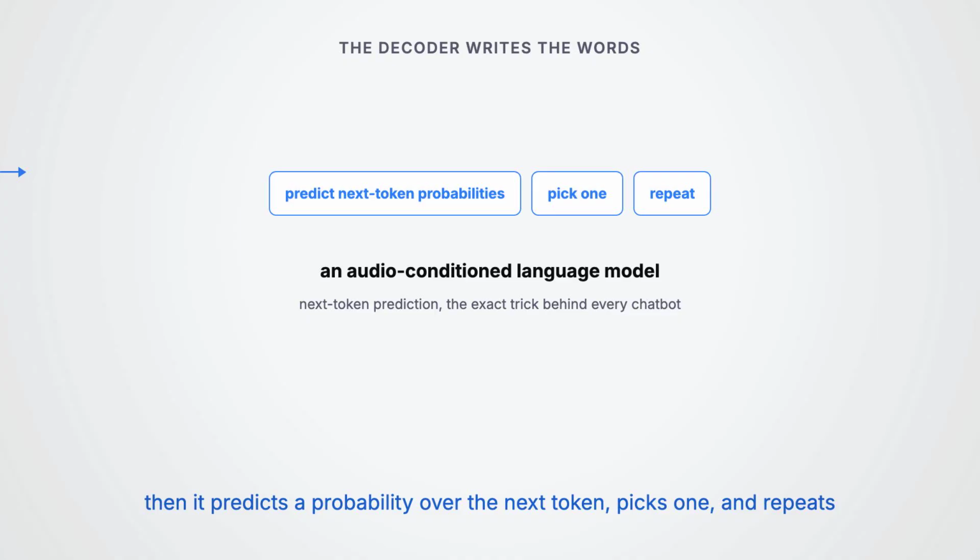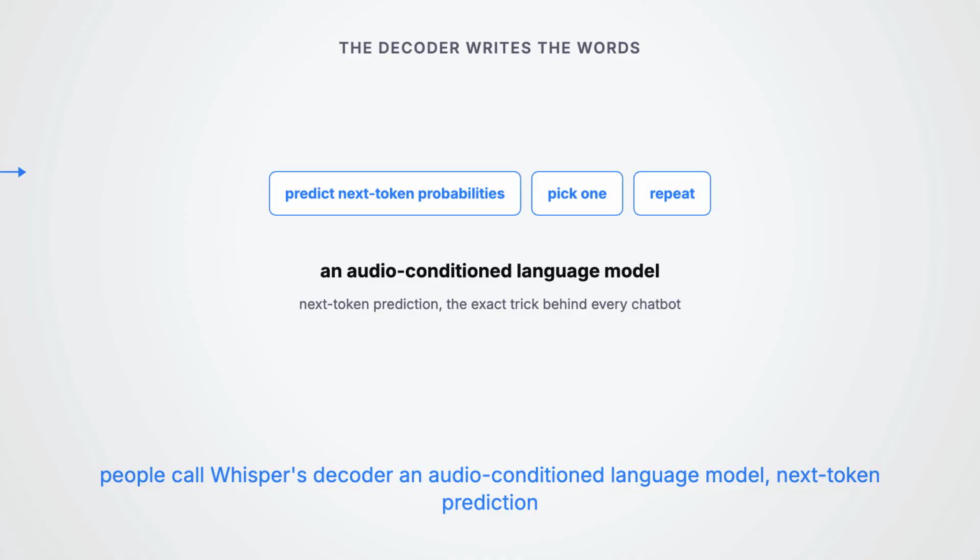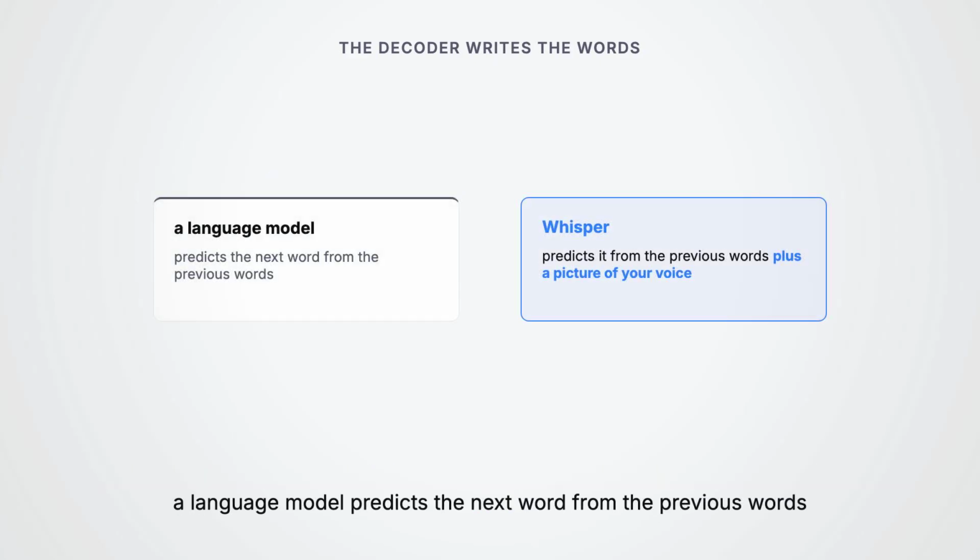That is why people call Whisper's decoder an audio-conditioned language model. It is doing next token prediction, the exact trick behind every chatbot, except each guess also gets to peek at the sound through cross-attention. A language model predicts the next word from the previous words. Whisper predicts it from the previous words plus a picture of your voice.